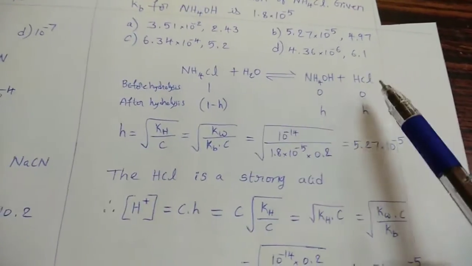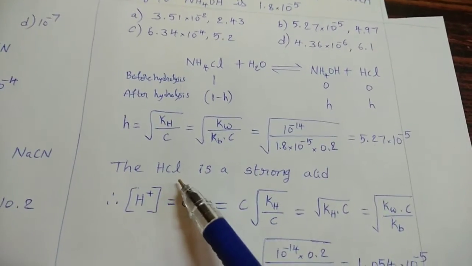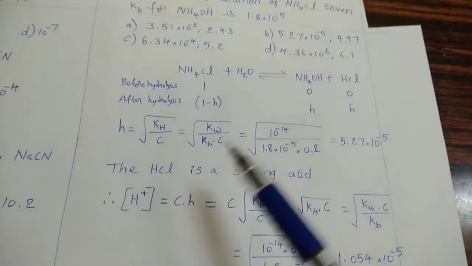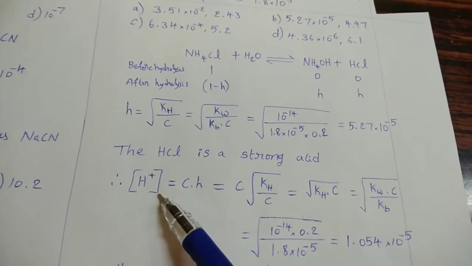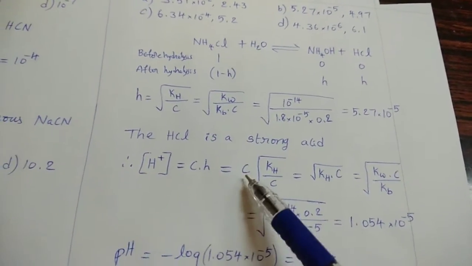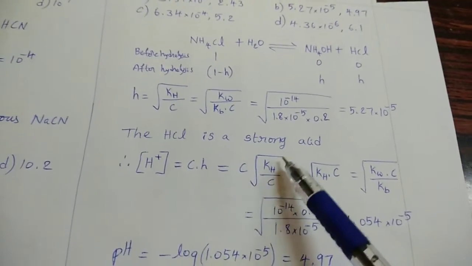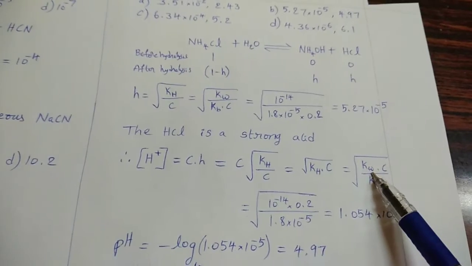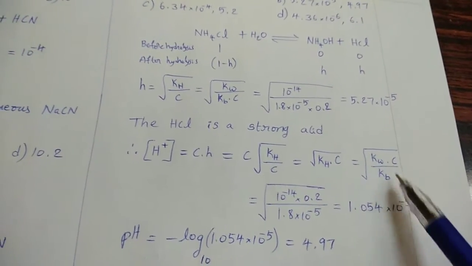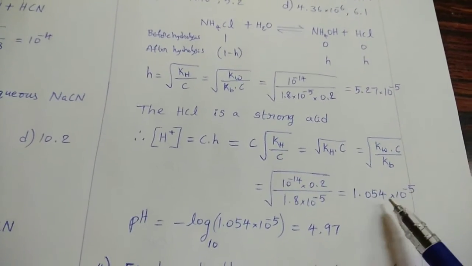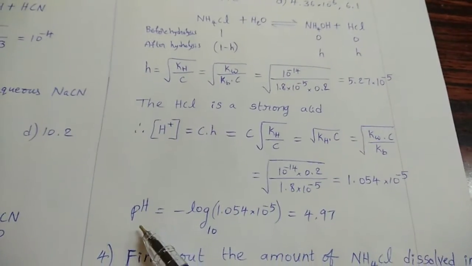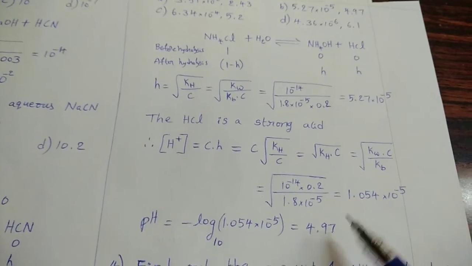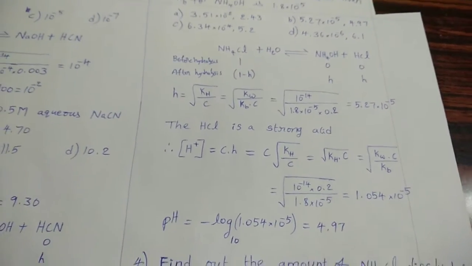Here the product HCl is there, it is a strong acid, so it can produce H plus ions. So H plus ion concentration equal to C into h. C into h means square root of Kh by C. From this we can get this one, square root of Kw into C divided by Kb. Substitute these values, then we can get H plus ion concentration. From this pH equal to 4.97. So what is the option? Option B is the answer.